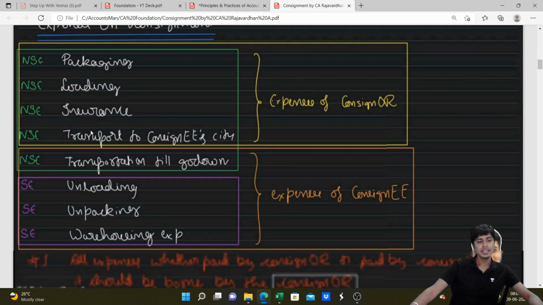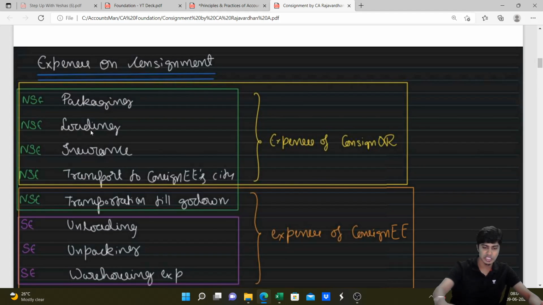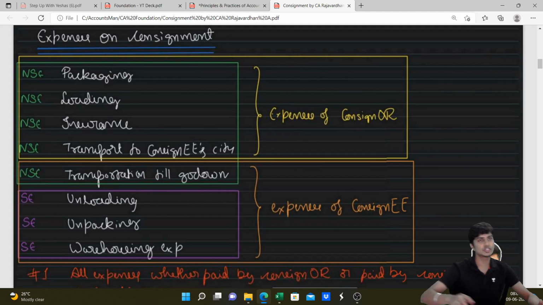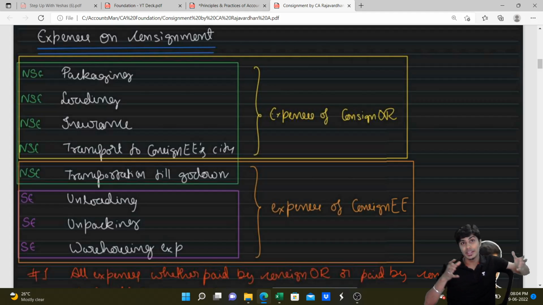Fantastic. Let's go ahead. In the process of consignment, there's going to be a lot of expenses incurred. It's not like the consignor packs all the goods and says go. It will not go. You have to incur some expense. That expense will be packaging, loading, unloading, insurance, everything. Certain part of the expenditure will be incurred by consignor. Certain expense will be incurred by consignee. Consignor will incur the expense of packing, loading, insurance, transportation till consignee city.